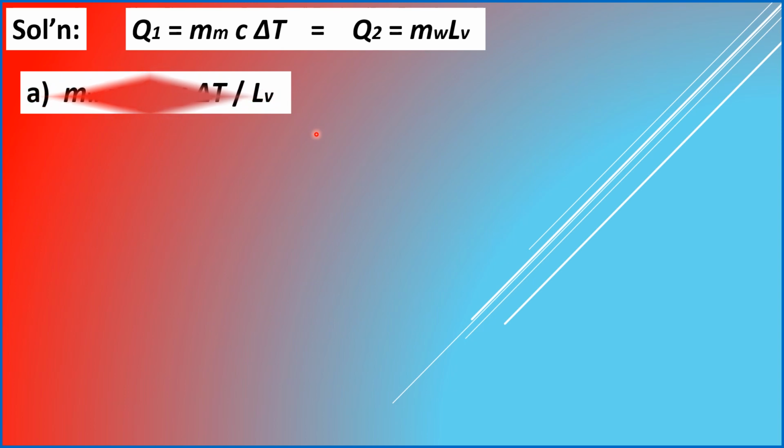That is, mass of the water that you need to drink for replenishment is equal to the mass of the man multiplied by his specific heat and his change in temperature, divided by the constant heat of vaporization of water from the skin at normal body temperature.